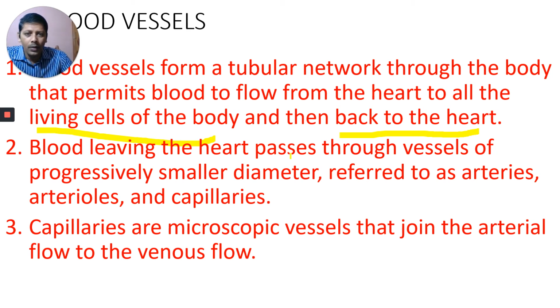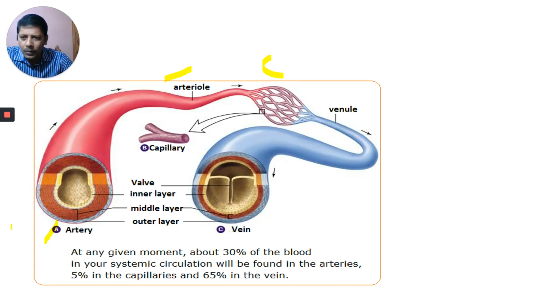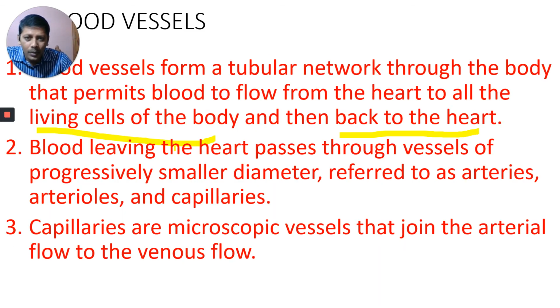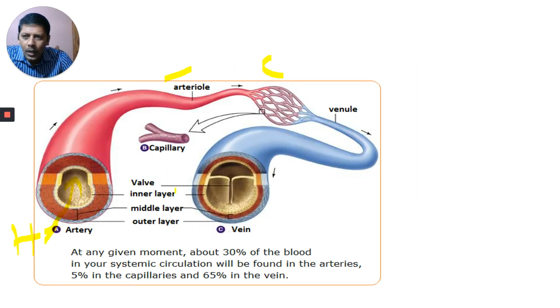Blood leaving the heart passes through vessels of progressively smaller diameter. Observe here, the diameter is gradually decreasing progressively. For example, this space is the lumen, this is the diameter.